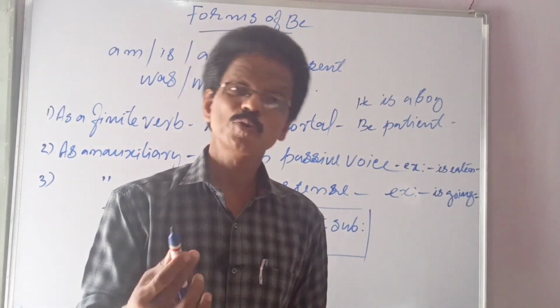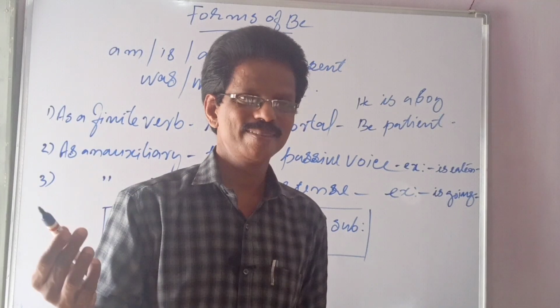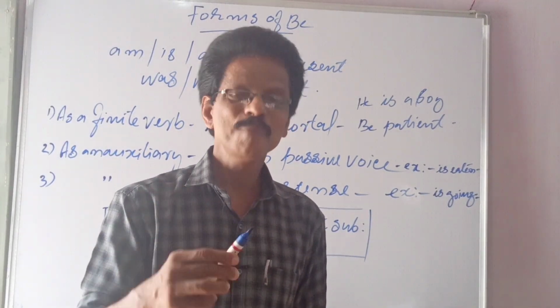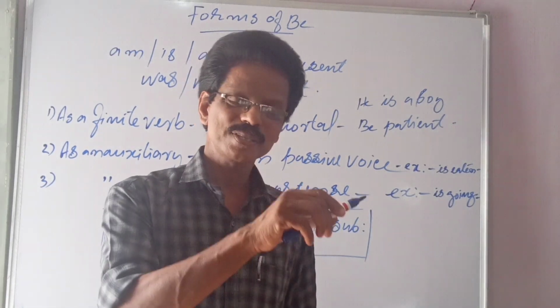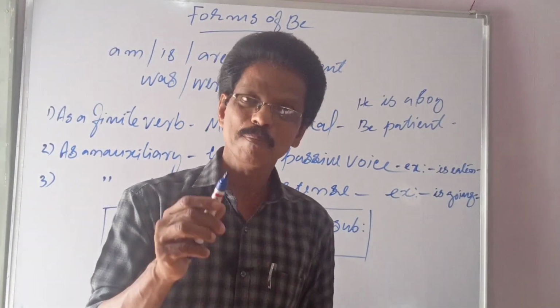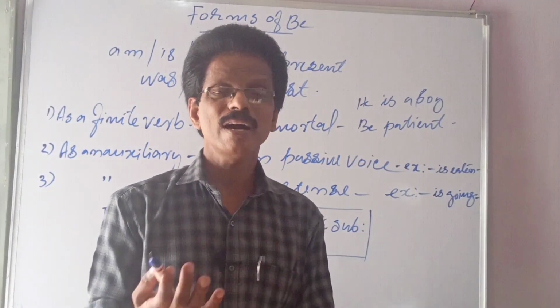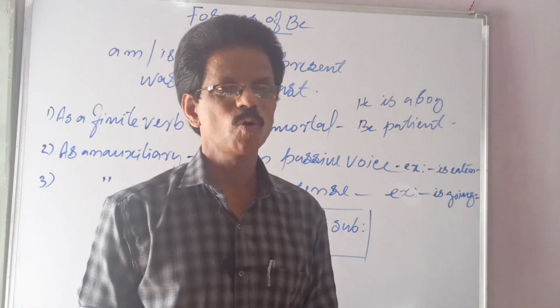Then I have to say it was a pen. In future it will be. So I am, I was, I shall be or I will be. So past, present and future. So forms of be means state of being according to time, present or past.